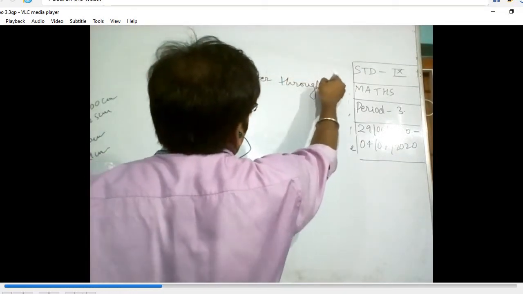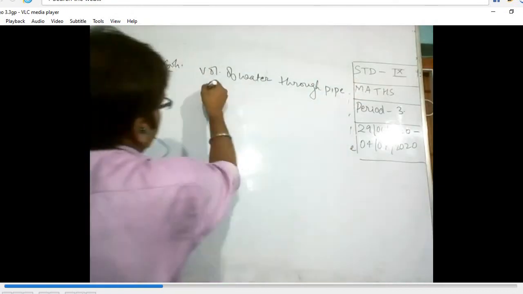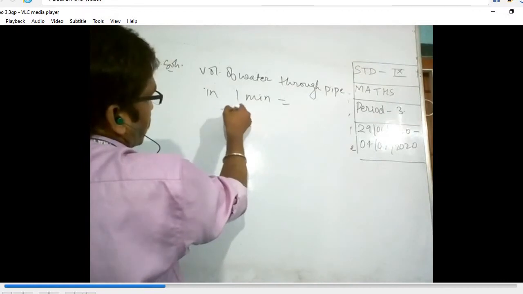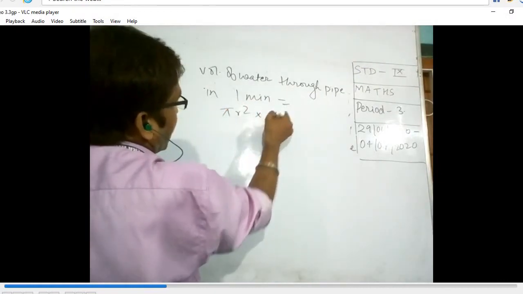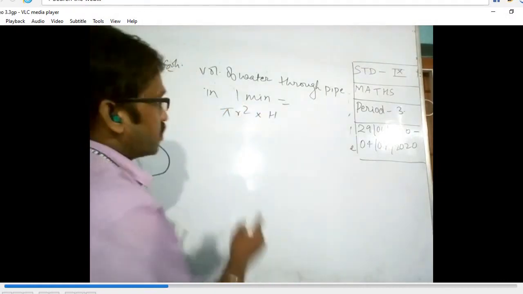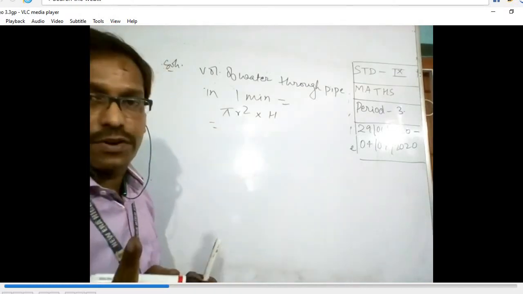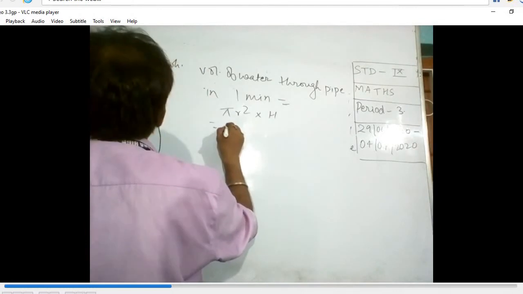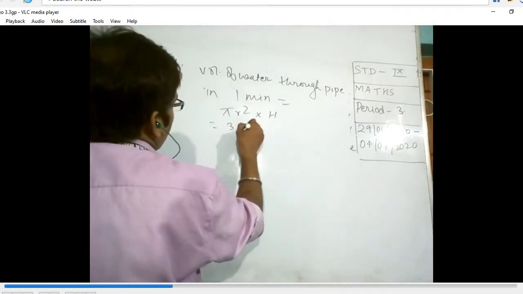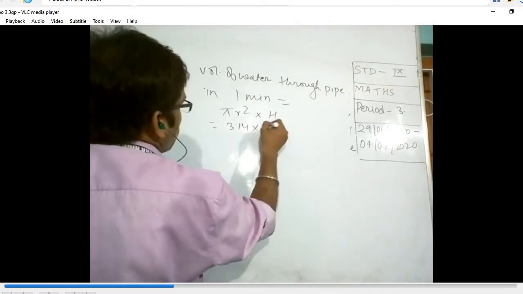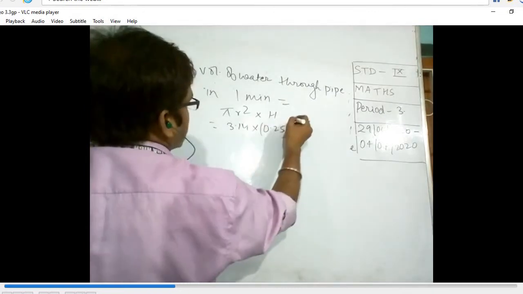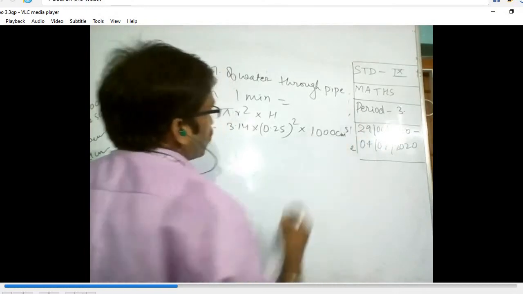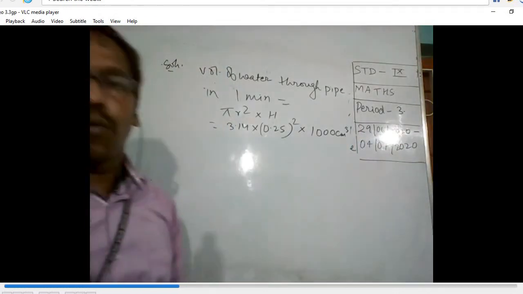The volume in the pipe in 1 minute is pi r square into h. For 1 minute the radius will not change and the height is also fixed. So this becomes 3.14 into 0.25 whole square into 1000 centimeter cube. This is what flows in 1 minute.